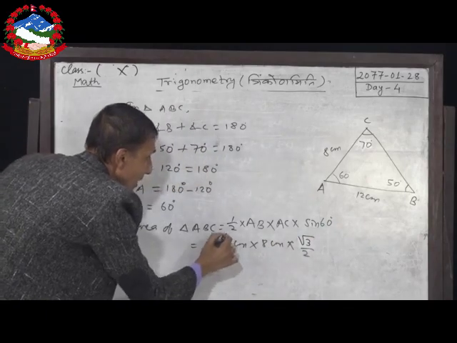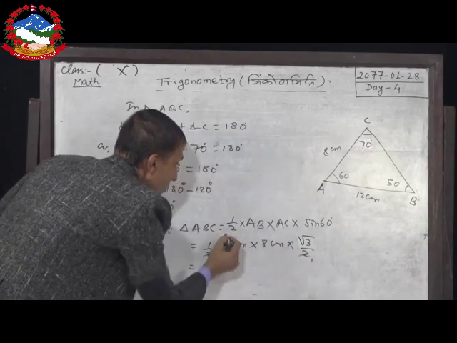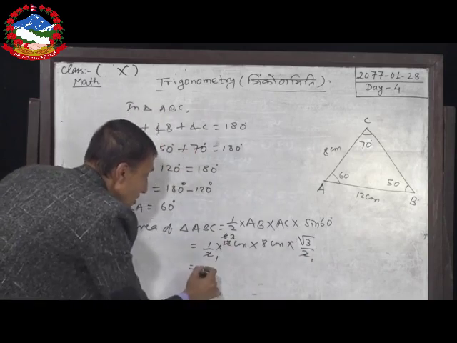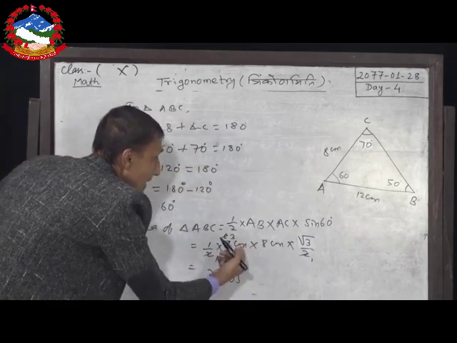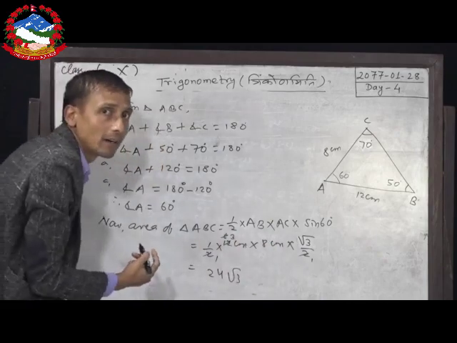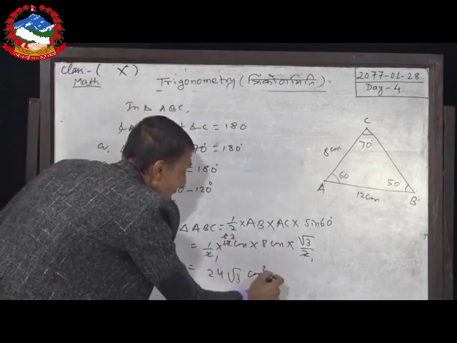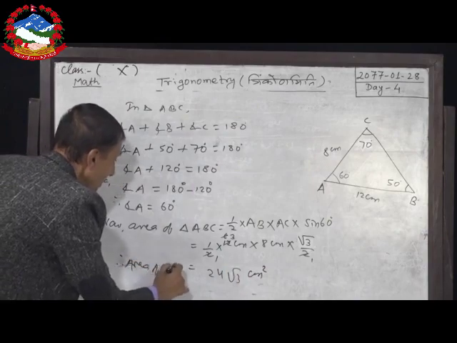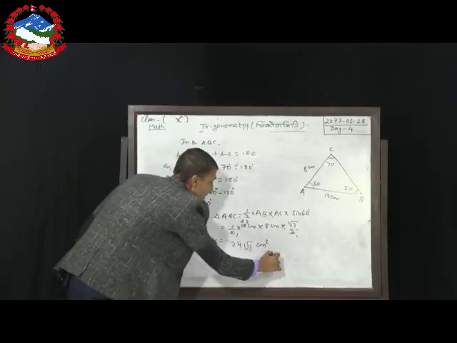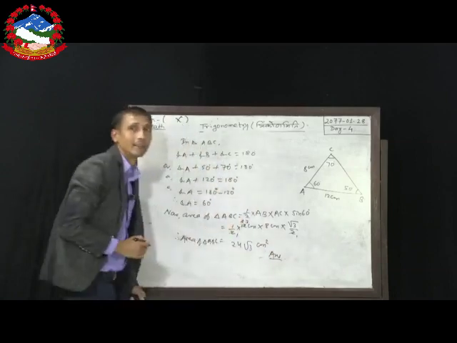2 ones are 2, 2 6s are 12, 2 ones are 2, 2 3s are 6. So, altogether 8 3s are 24 root 3 centimeter, and centimeter and centimeter both are multiplied. So, centimeter square. So, it is the area. Therefore, area of triangle ABC is equal to this. It is your answer. Okay.